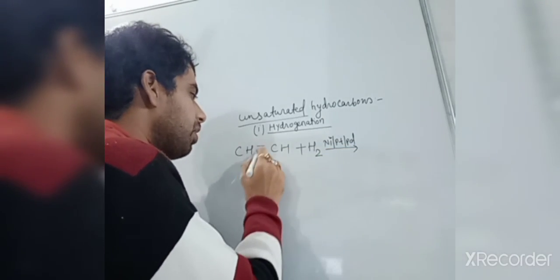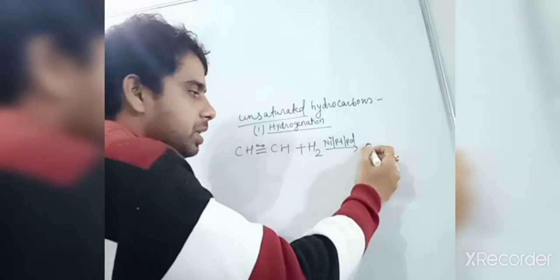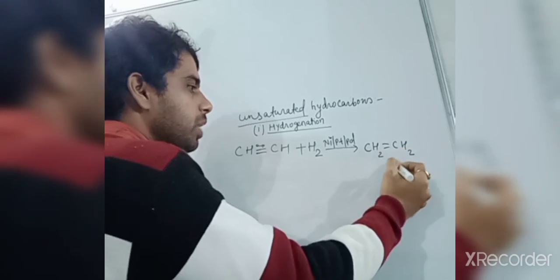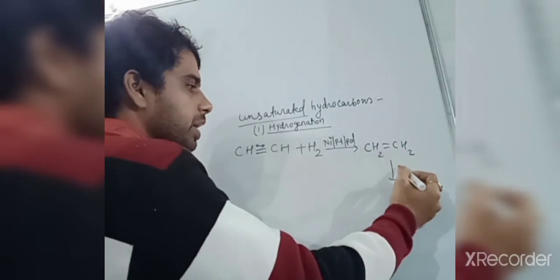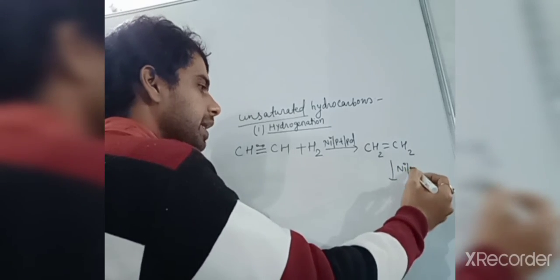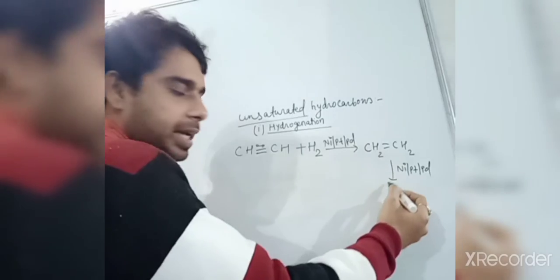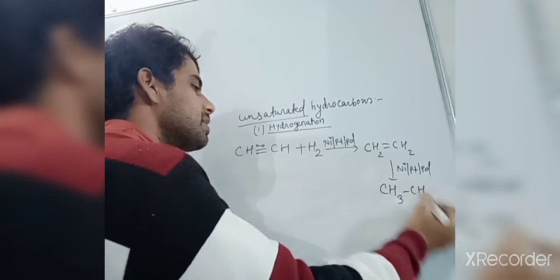So what will it form? First, one bond will break down, so it will form CH2 double bond CH2, and your ultimate aim is to form alkane. So here I have taken Ni, again Pt, Pd. Again it will give CH3, single bond CH3.